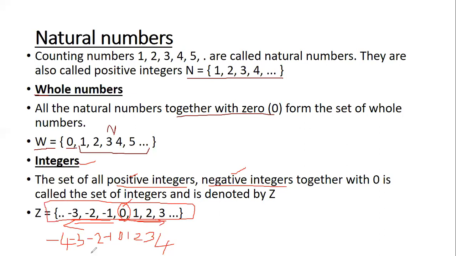This complete set of positive numbers as well as negative numbers along with 0 is called integers. An important thing is that integers is denoted by the alphabet Z. Z is equal to, and then we write the integer set within the flower bracket.